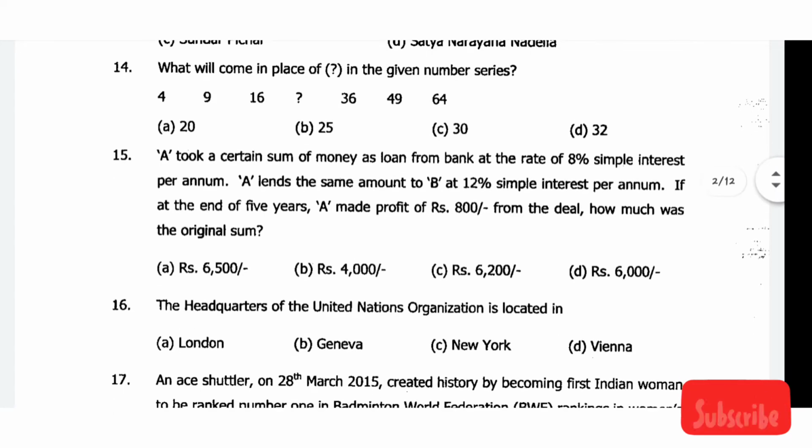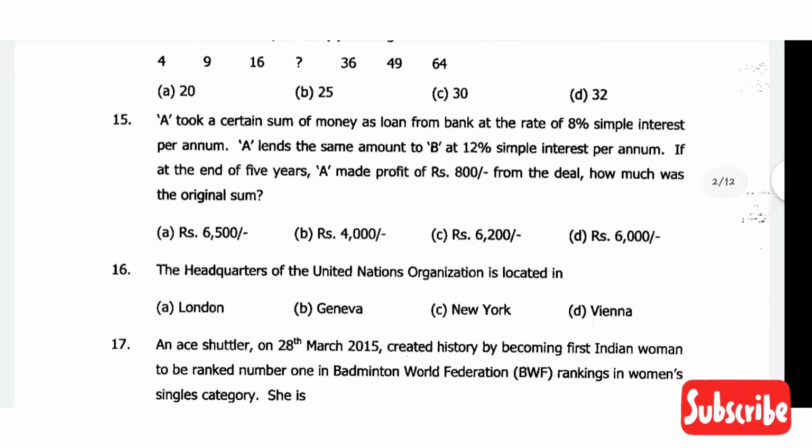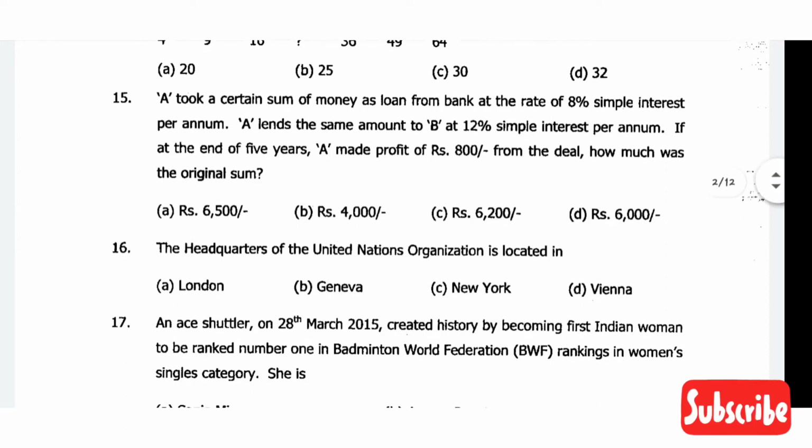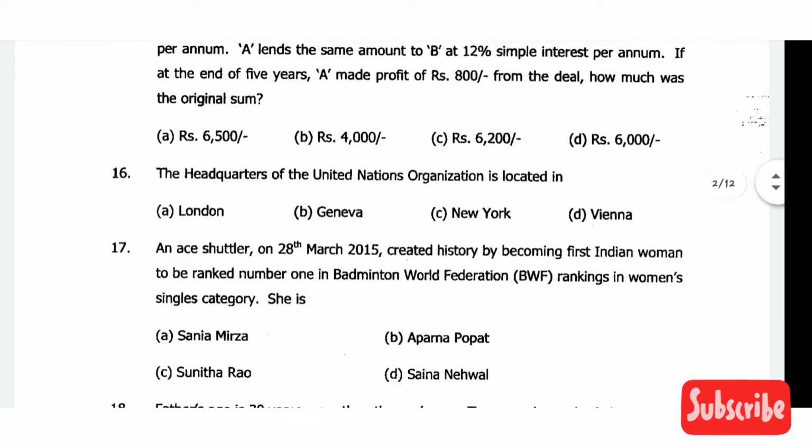And question number fifteen, A took a certain sum of money as a loan from the bank at the rate of 8% simple interest per annum. A lends the same amount to B at 12% simple interest per annum. If at the end of 5 years A made a profit of 800 rupees from the deal, how much was the original sum? The correct answer will be option B, 4,000 rupees.